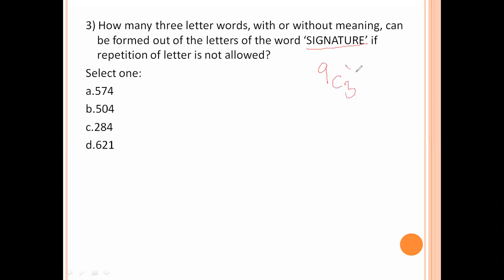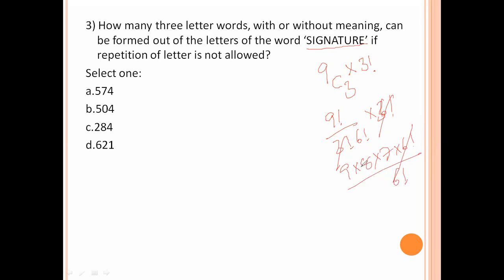Take 3 letters, and these 3 letters can be arranged in 3 factorial ways. 9C3 times 3 factorial is 9 factorial by 3 factorial into 6 factorial, into 3 factorial. The 3 factorial gets cancelled. 9 into 8 into 7 into 6 factorial by 6 factorial. The 6 factorial gets cancelled.